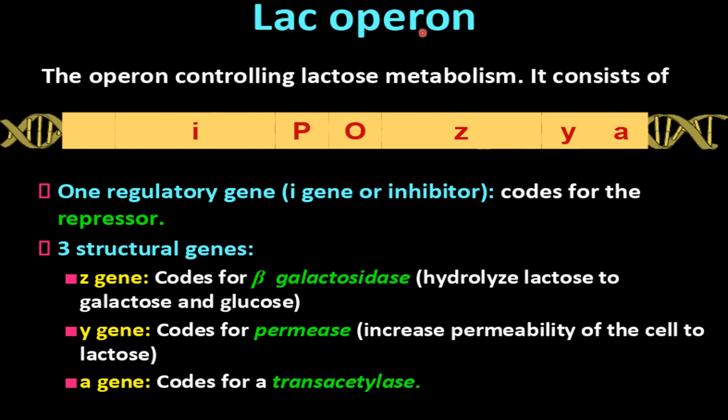Now this is the lac operon, the lactose operon, in bacteria. And what is this lac operon? The operon controlling lactose metabolism, okay. It consists of one regulatory gene that is called the I gene or inhibitor gene. I represents inhibitor here. So one regulatory gene is present here, you can see, okay.